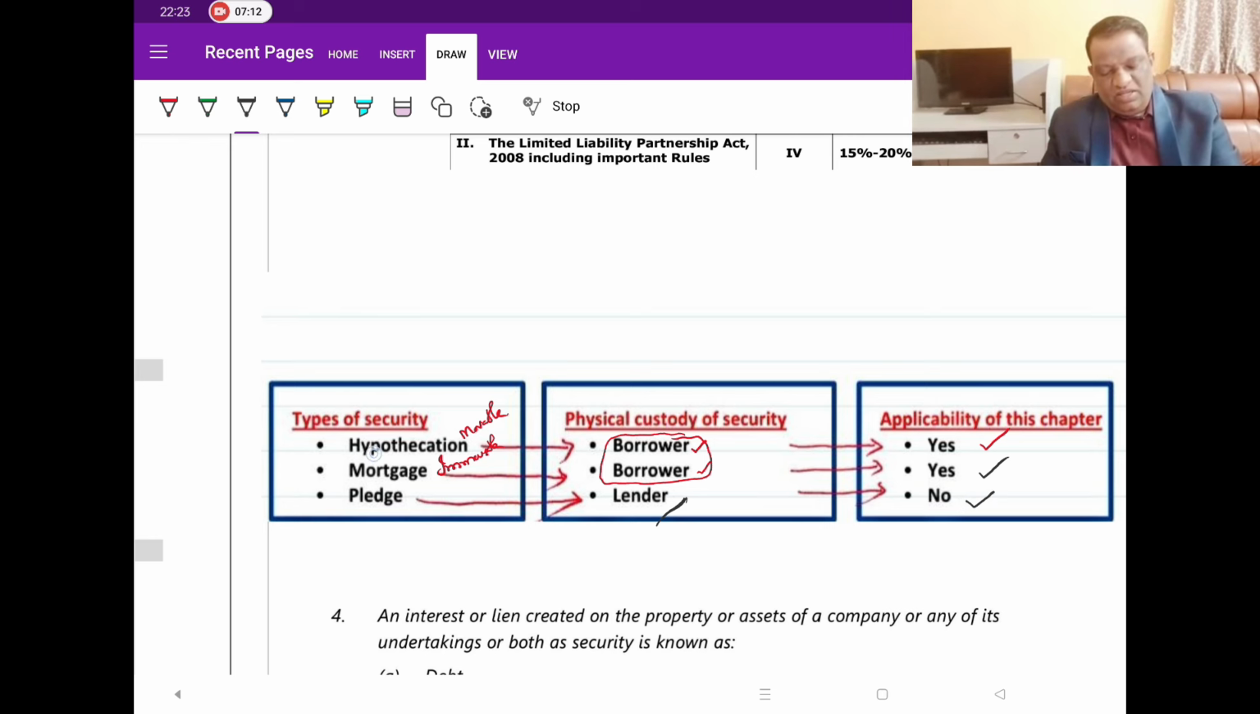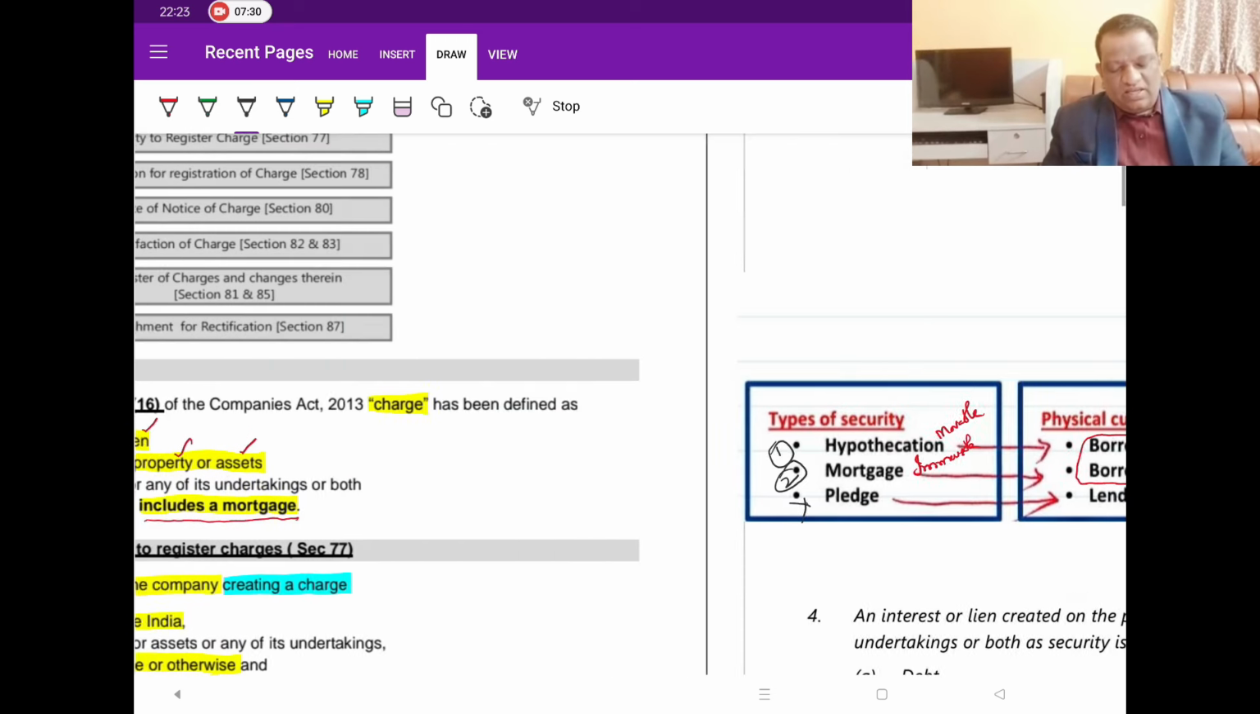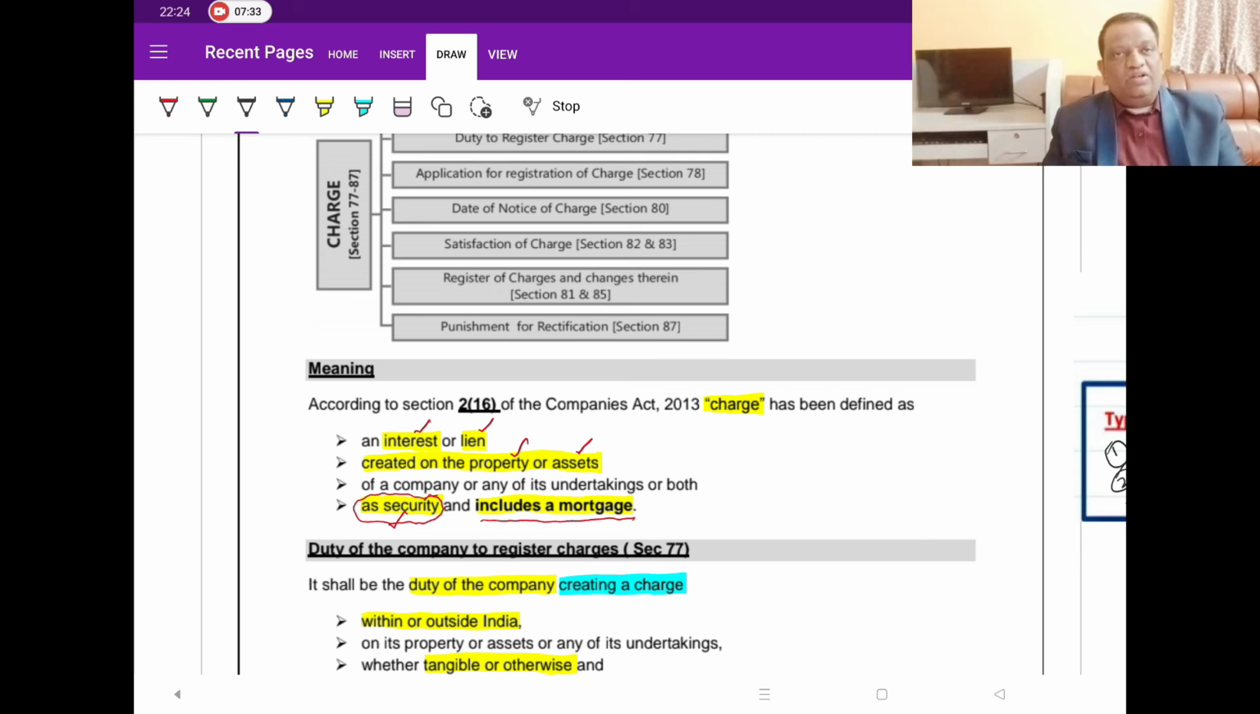So to sum it up, this concept of registration of charge is applicable for hypothecation and for mortgage as well. But it is not applicable for pledge, for the simple reason that the lender has complete control of the asset being secured. So, coming back to it, whenever you are defining the charge, it includes mortgage. This is fine. But in the examination, they may ask you whether these concepts are applicable to pledge as well. They are not applicable to pledge, for the logic that I have explained to you.